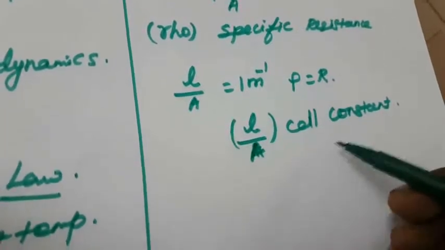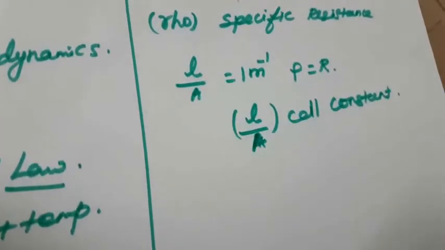The ratio L by A is called the cell constant. This is important: the cell constant is L by A. This is called resistivity.